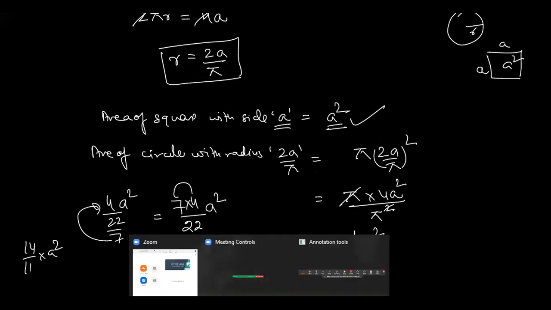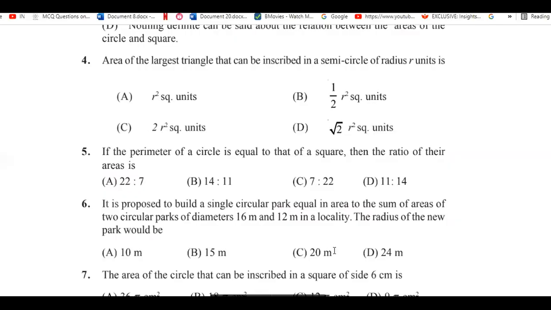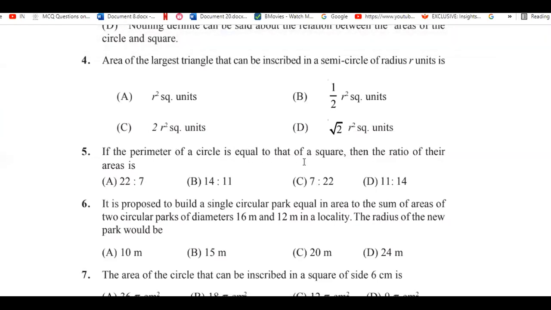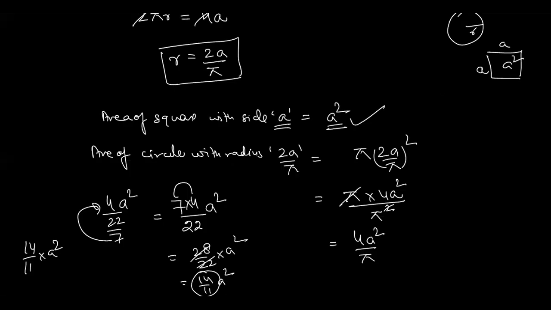Whose area will we take first? So here the ratio of the circle is said to be, first the circle has been mentioned, after that the square. So you have to write here the area of the circle. You will find that this is 4a into a square upon, you can write it 22 by 7, and this is 22 by 7, so you can write here 7. Okay, divided by how much.